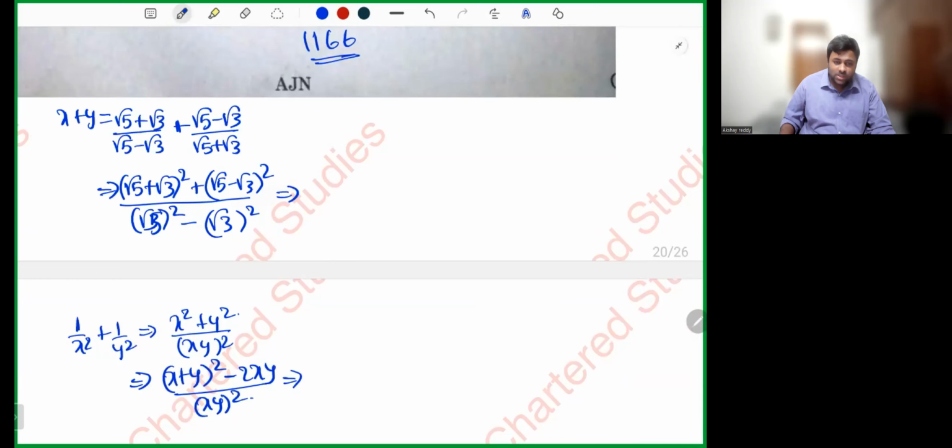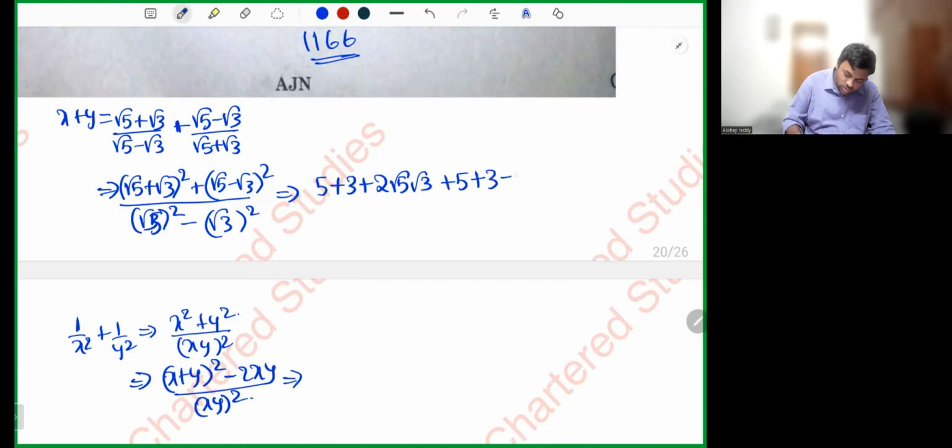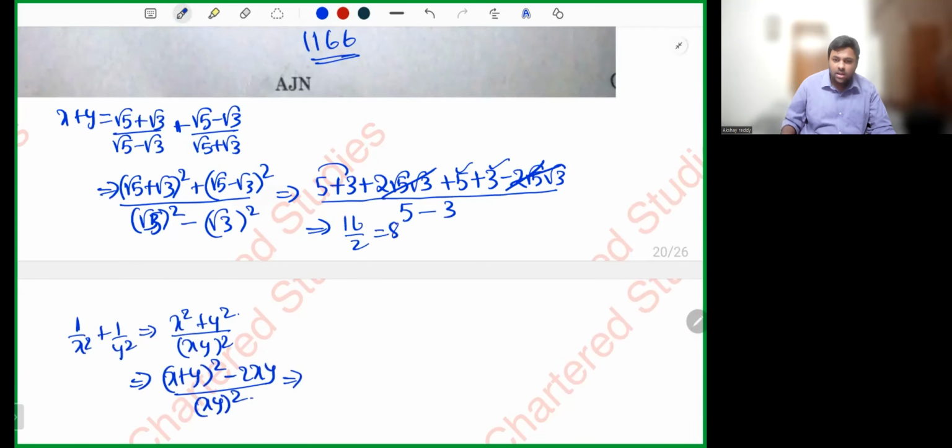A square plus b square plus 2ab. Root 5 whole square is 5, root 3 whole square is 3, plus 2 root 5 root 3, plus root 5 whole square is 5, root 3 whole square is 3, minus 2 root 5 root 3, whole divided by 5 minus 3. Cancels. 5 plus 3, 8. 8 plus 5 plus 3, 16 divided by 2, which is 8. X plus Y is 8.